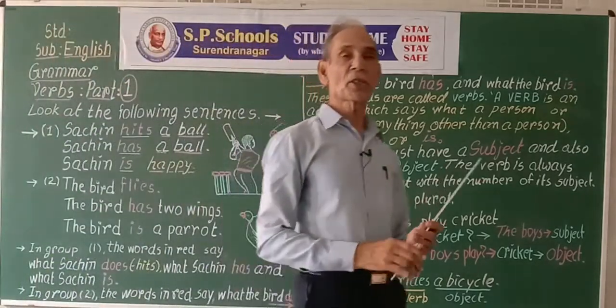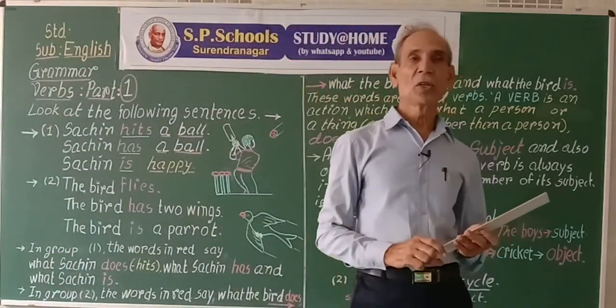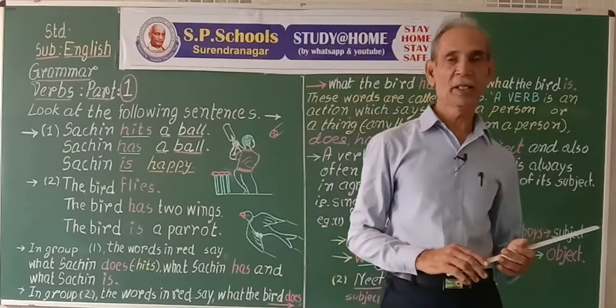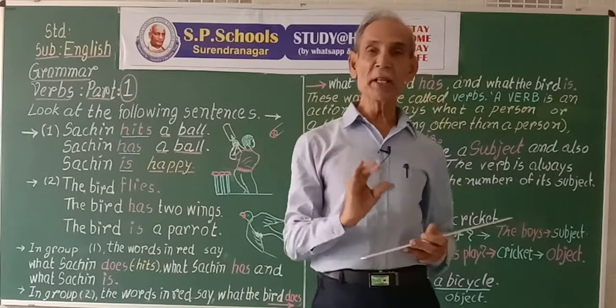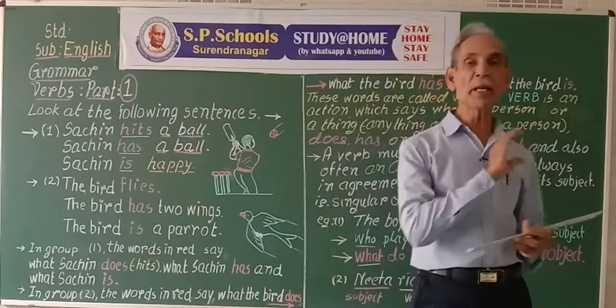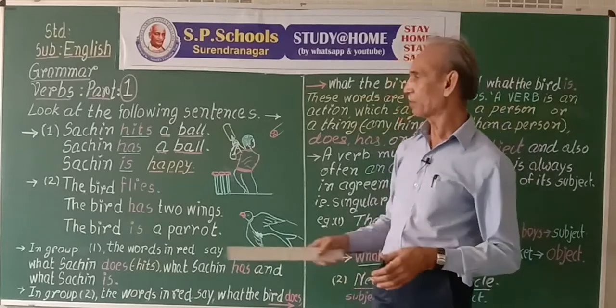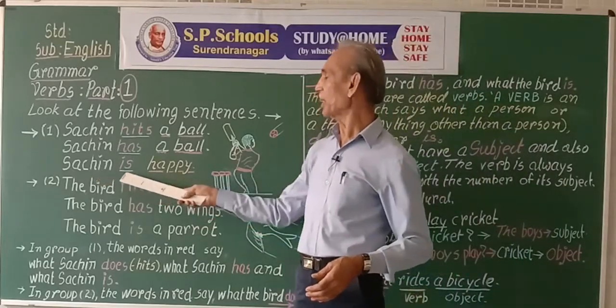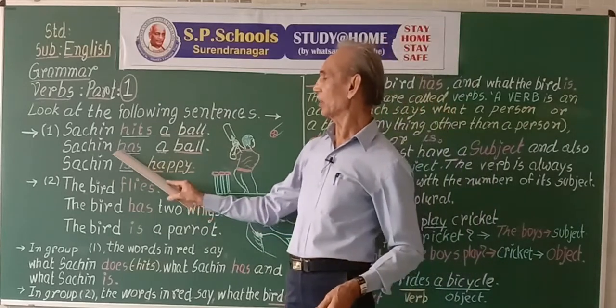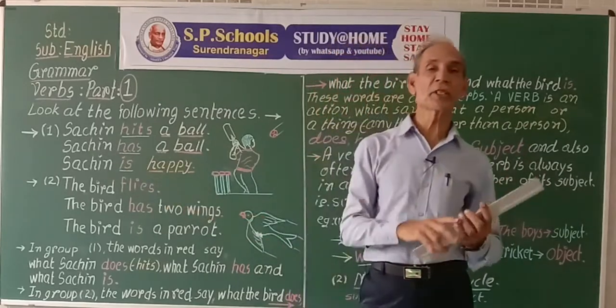Some verbs do not have objects. They need some other words to complete the meaning, like Sachin is happy. Now consider the word is. Sachin is.